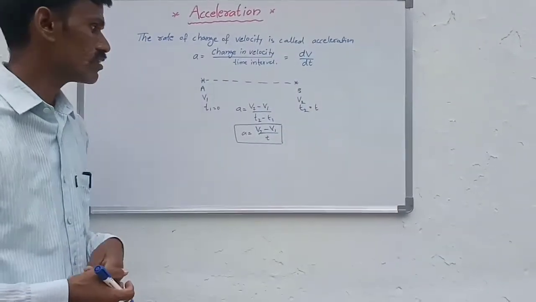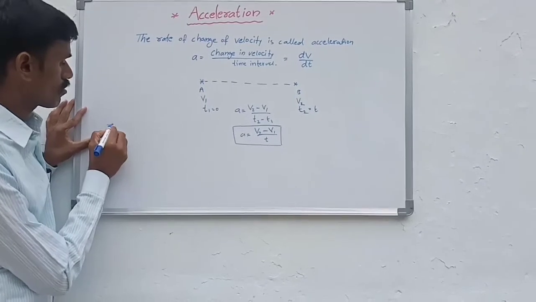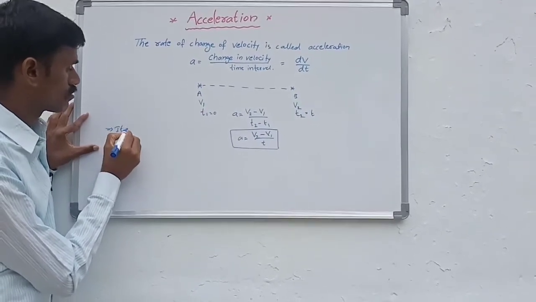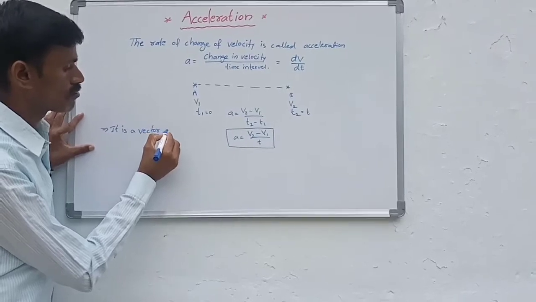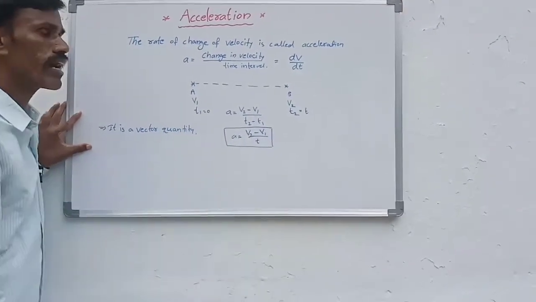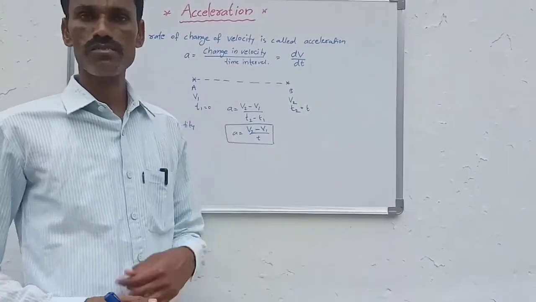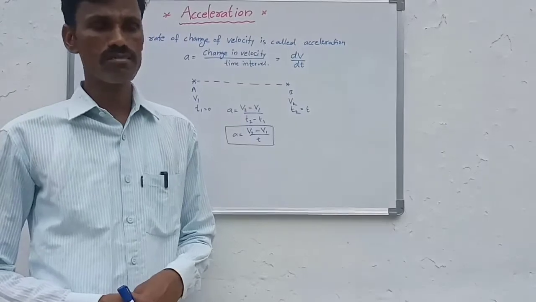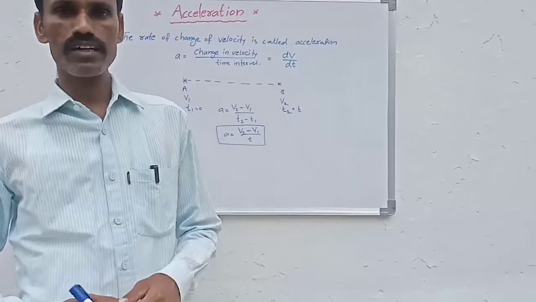So now we discuss some more points about acceleration. It is a vector quantity. Because it is the change in velocity, and velocity is a vector quantity, acceleration is also a vector quantity. What is the direction of acceleration?